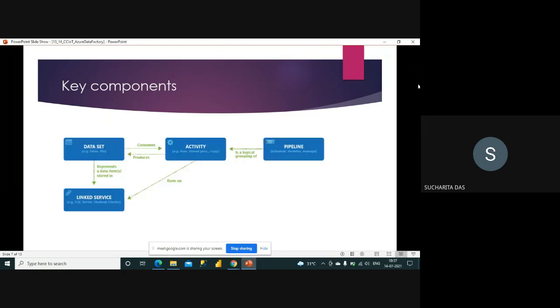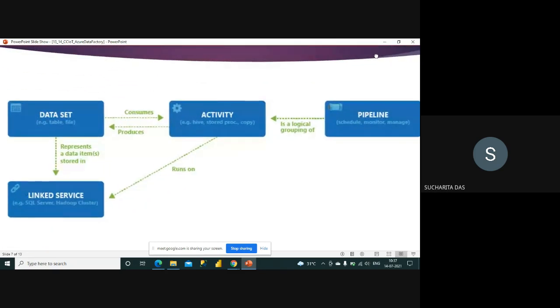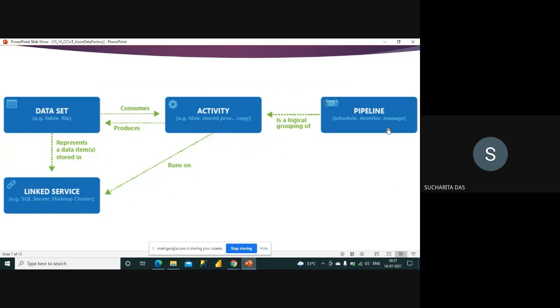Better I come here in the diagram, that may help you. Just try to follow that. So this is the pipeline. You start with the rightmost component, that is the pipeline. What you can do, you can schedule, you can monitor, you can manage the pipeline. And pipeline is a logical grouping of activities.